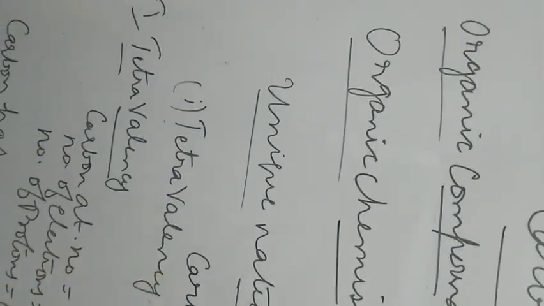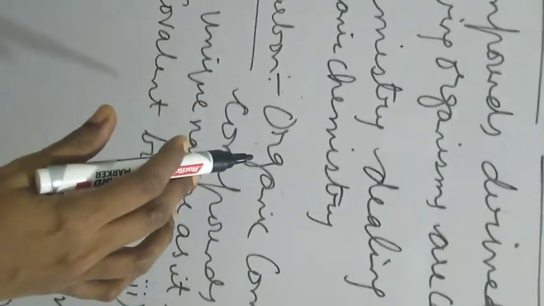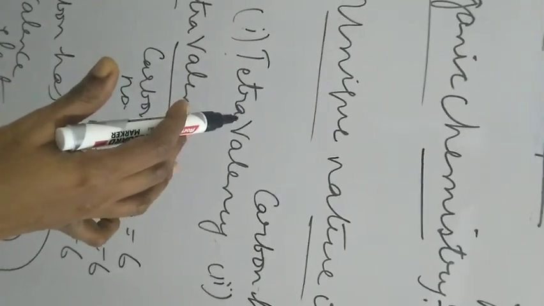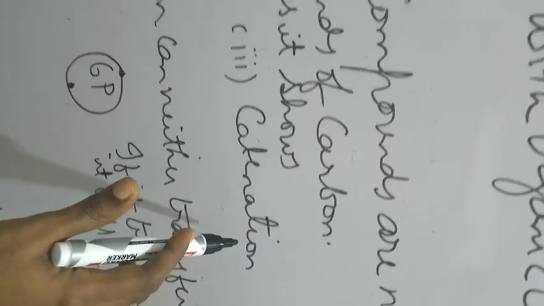Okay, now let us see what this organic chemistry is. How does it deal with carbon? Carbon has its own unique nature, because all the organic compounds are now defined as the compounds of carbon. Here, carbon shows three different properties: one is tetravalency, second is the covalent bond, and third is the catenation property.